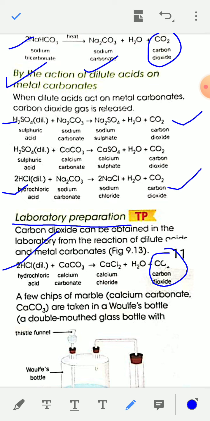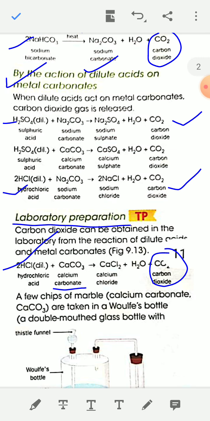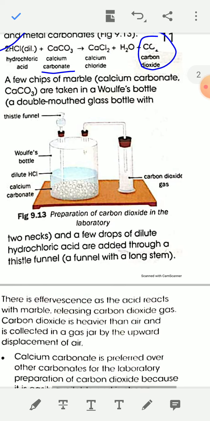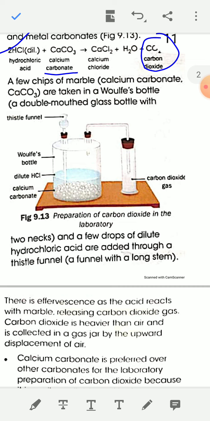In the laboratory, when dilute hydrochloric acid is treated with calcium carbonate, you will get calcium chloride, water H2O and carbon dioxide. This is the laboratory method of preparation of carbon dioxide using dilute hydrochloric acid and calcium carbonate.